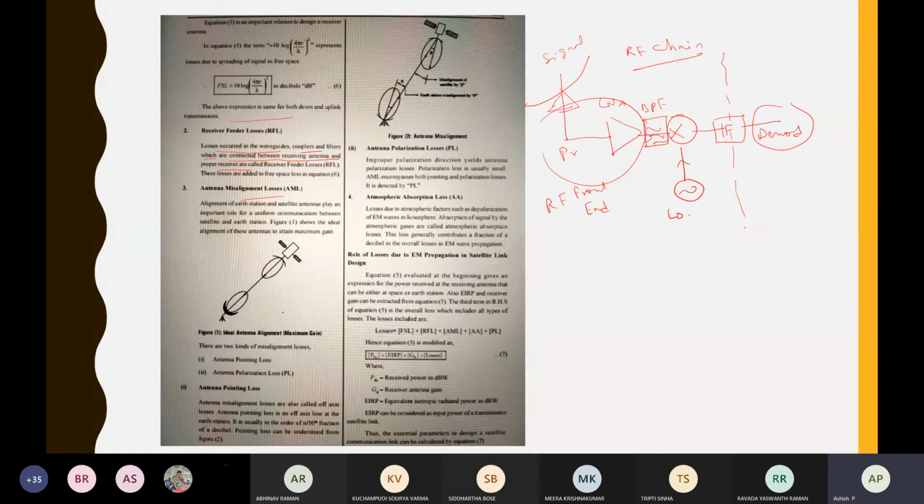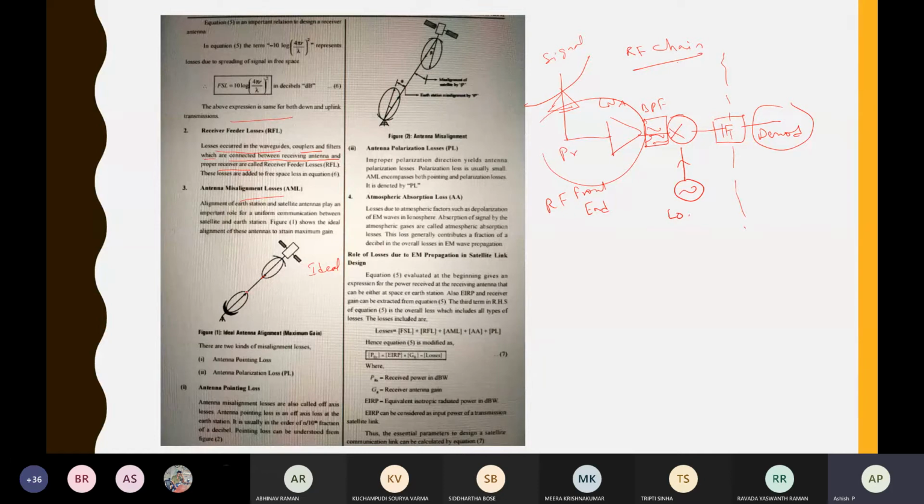Then antenna misalignment loss. The general ideal situation is like this: if this fellow is pointing towards this, you also point towards that one. Otherwise, if he is pointing somewhere else and you are pointing somewhere else, then that much dB will be lost.